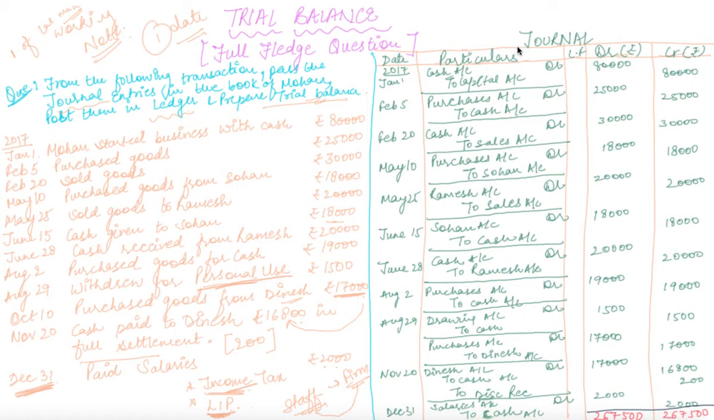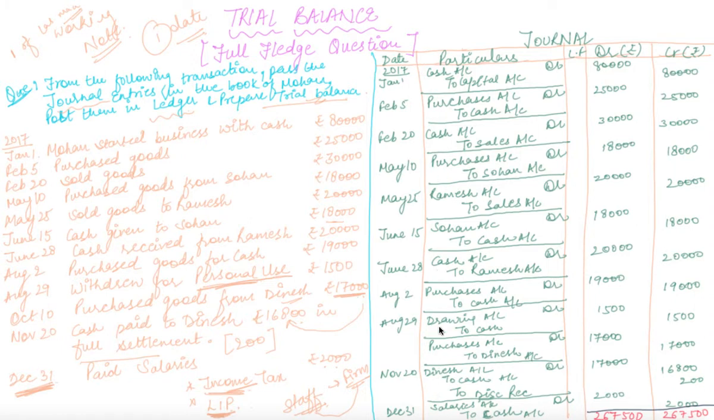So friends, here I have prepared the journal entries. I have passed these journal entries as per the given question, and hope you are able to check the entries you have done as well. Here I have prepared them in 5 columns. The first one is date, then particulars, LF, debit and credit amount.